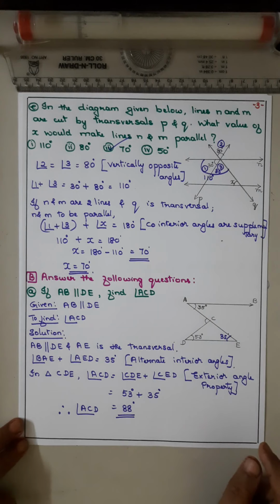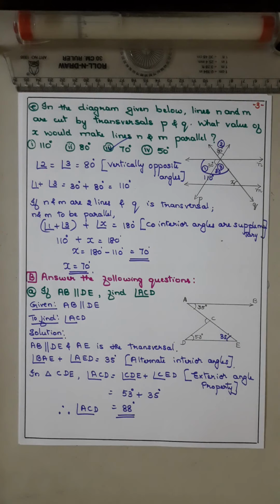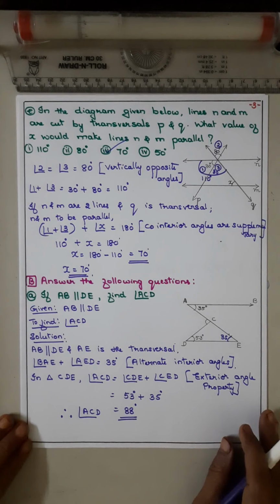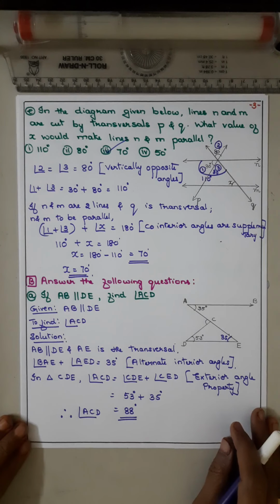Hope everyone understood. In parallel lines, all the properties you have to remember. If there is a triangle, use the triangle property. Then for parallel lines, think about all angles: corresponding, alternate interior, co-interior, vertically opposite. So we have completed question number B. Okay then, bye, thank you.